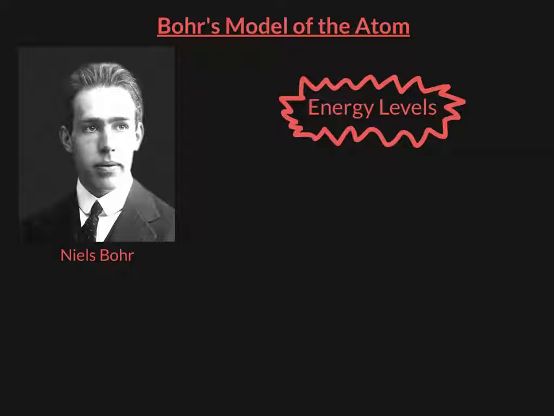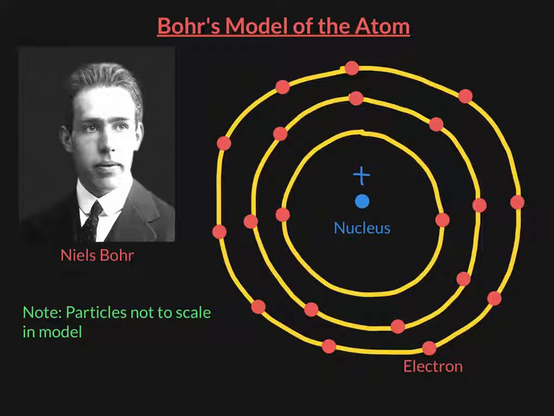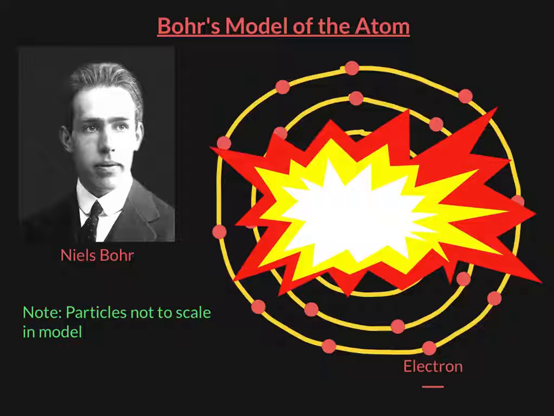He agreed with Rutherford's idea that there was a nucleus, a tiny, dense little center of the atom that was positively charged. He also agreed that electrons traveled around that nucleus in orbits. But here's a problem. Electrons are negatively charged. The nucleus is positively charged. So why does the electron that is traveling around the nucleus not collapse in, causing an atom to collapse? Why is anything stable in the universe?